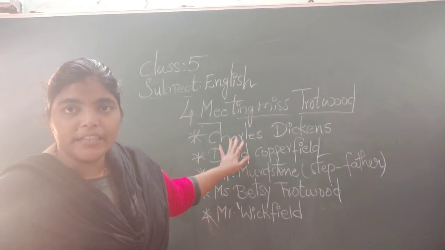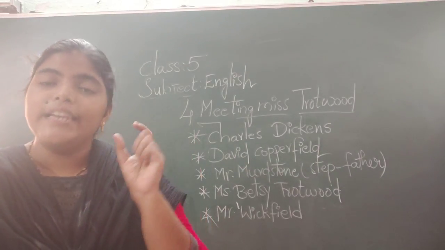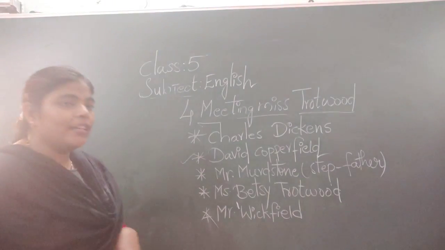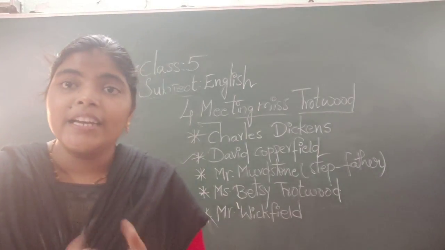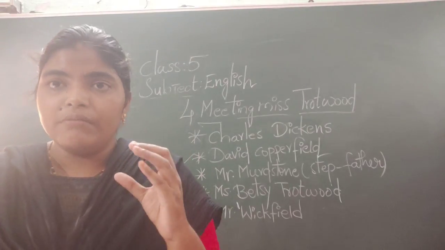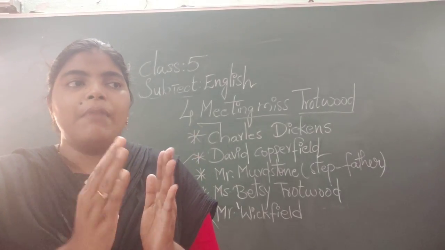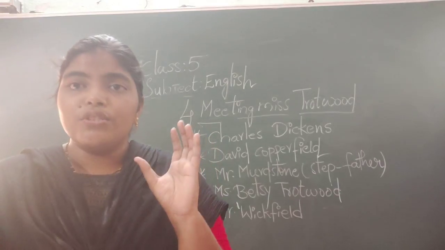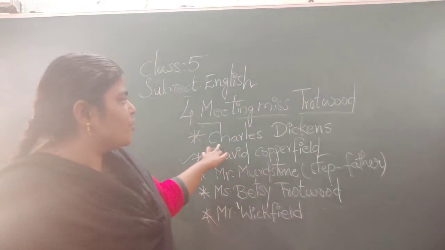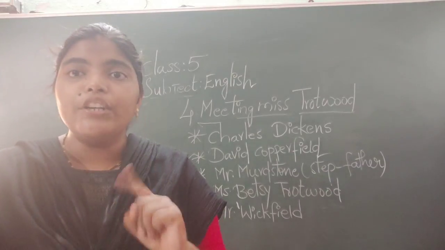Charles Dickens was a writer who wrote a novel called David Copperfield. The novel's name itself is David Copperfield. Okay, I am repeating again, Charles Dickens wrote a novel. If you don't know what a novel is, how can I say? It's a story. It's a story of a boy, or a story of a girl, or a story of some happenings like that. So novel is nothing but a story which is very interesting. Charles Dickens was a novelist and he wrote a book called David Copperfield.